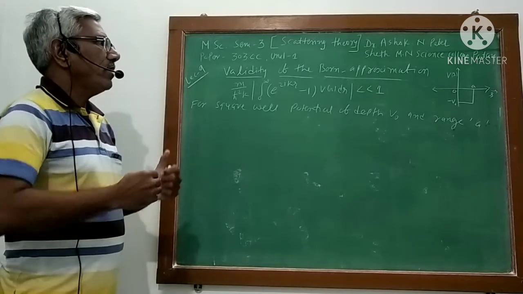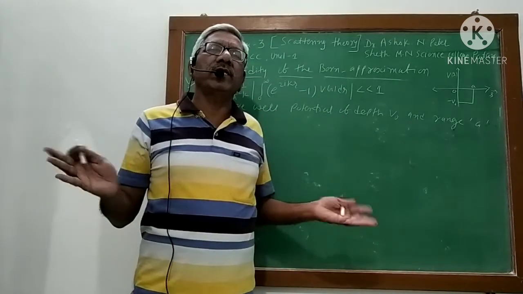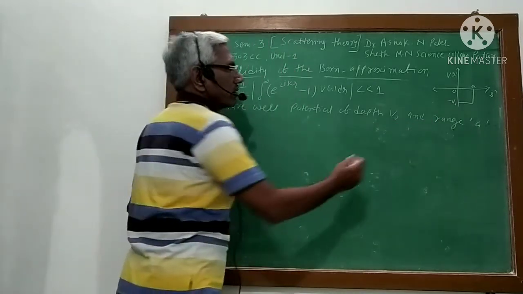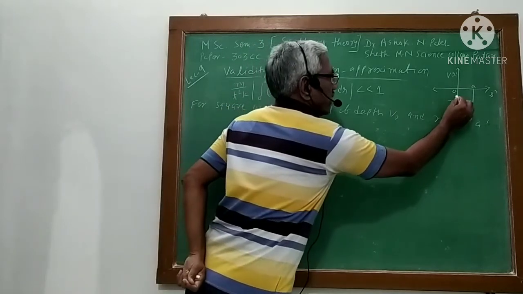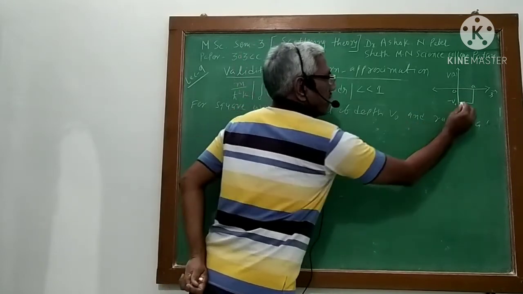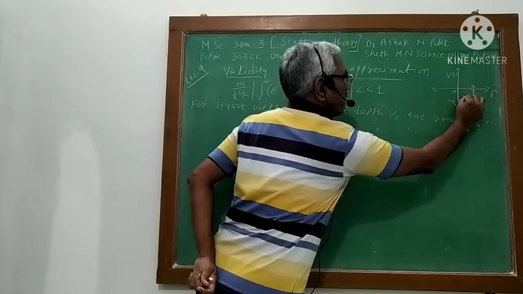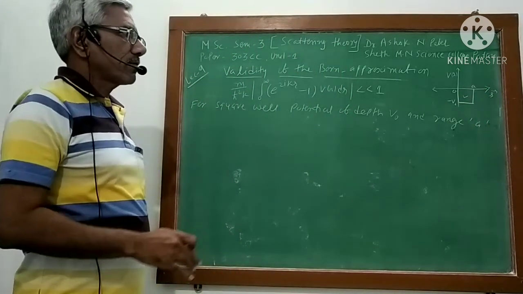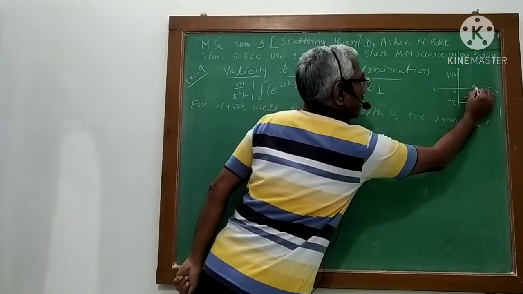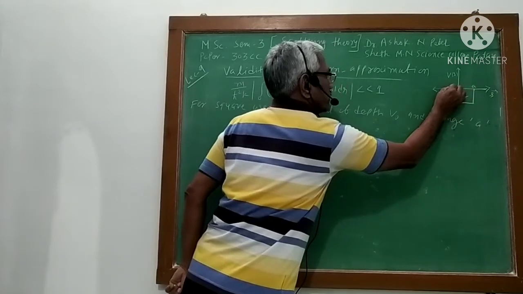Suppose we have a square well potential. Instead of spherical potential, now we consider the square well potential. I have drawn this potential over here. For the range r equal to 0, the potential is minus V0, and it will remain minus V0 up to the range a. So this is my square well potential, and greater than this a, the potential is 0, and here also the potential is 0.